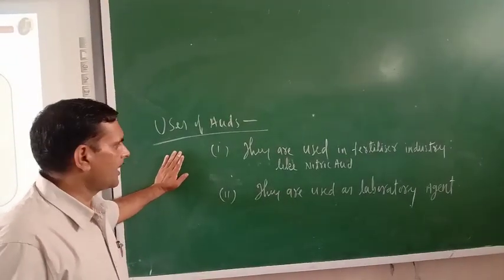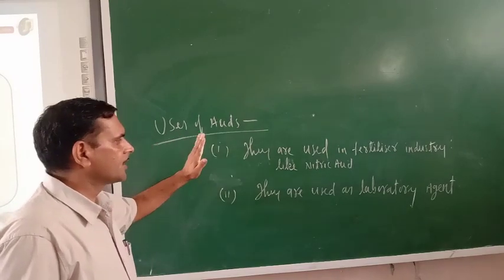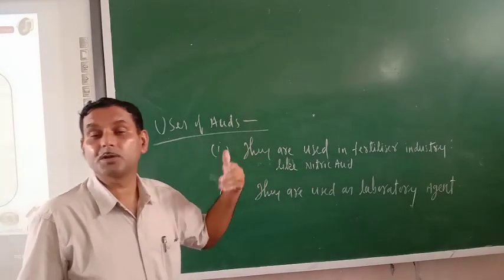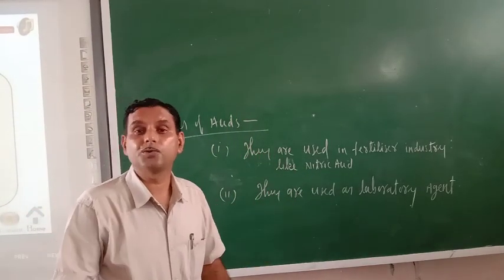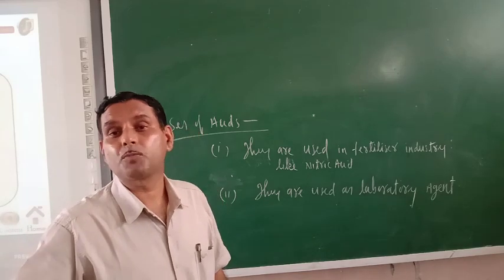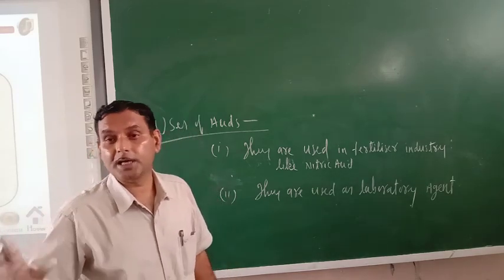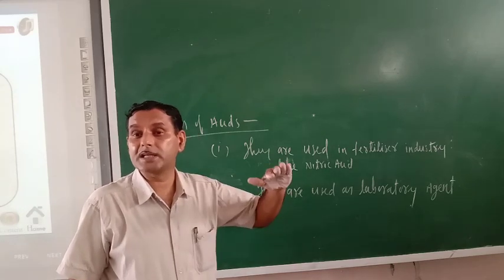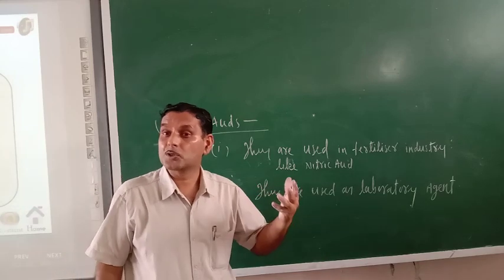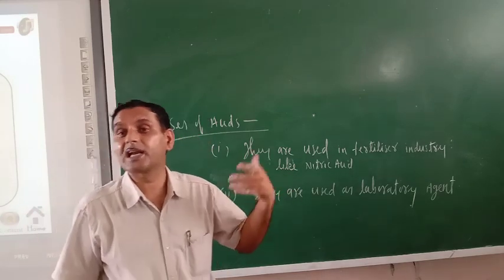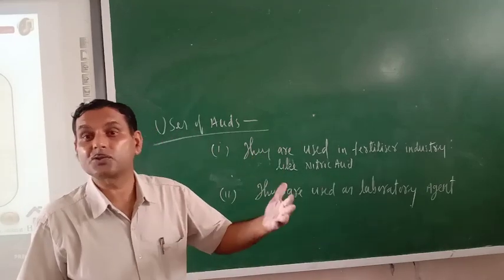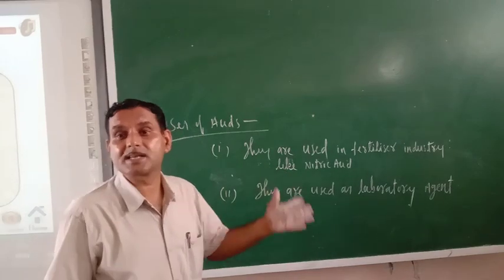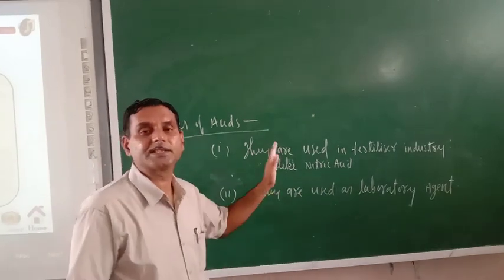Now, uses of acids. What are the uses of acids? They are used in the fertilizer industry. Like nitric acid is used for the manufacturing of fertilizer. You know, there is a lot of importance of fertilizer. If the fertility of soil is not good, then farmers use fertilizers to increase the fertility of the soil. So most of the acids are used in the fertilizer industry. Even sulfuric acid is used for the manufacturing of fertilizers. Fertilizers are chemical substances, and for their manufacturing, acids are used.